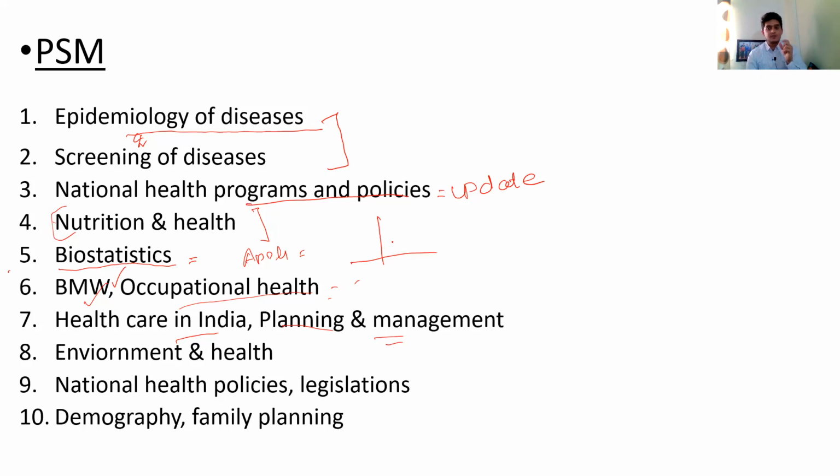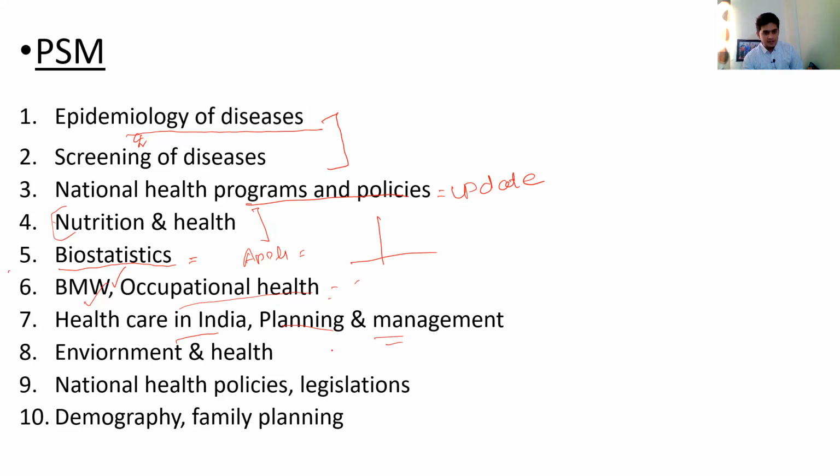See what happens when you read something for the first time. So let's say 20% of the data is registered in your mind. Then when you solve the MCQs related to it, it helps you recall this 20% also, plus 10% is added. When you read for the second time, third time, your mind starts registering more and more things. So that is why PSM is a subject which will require good revisions.